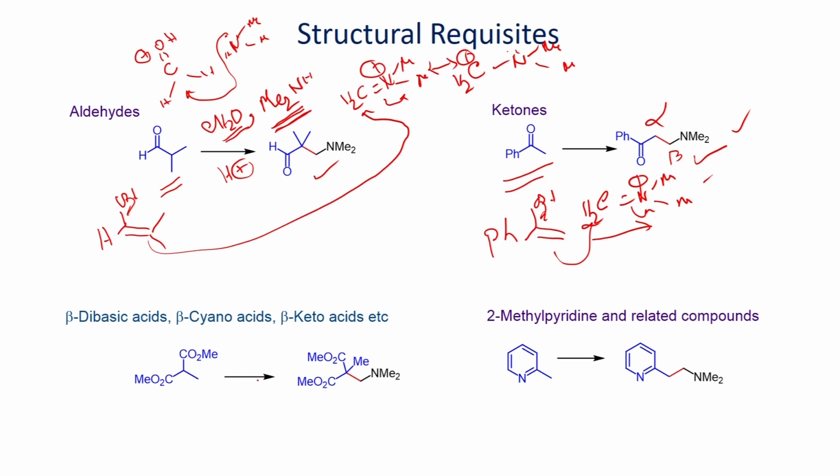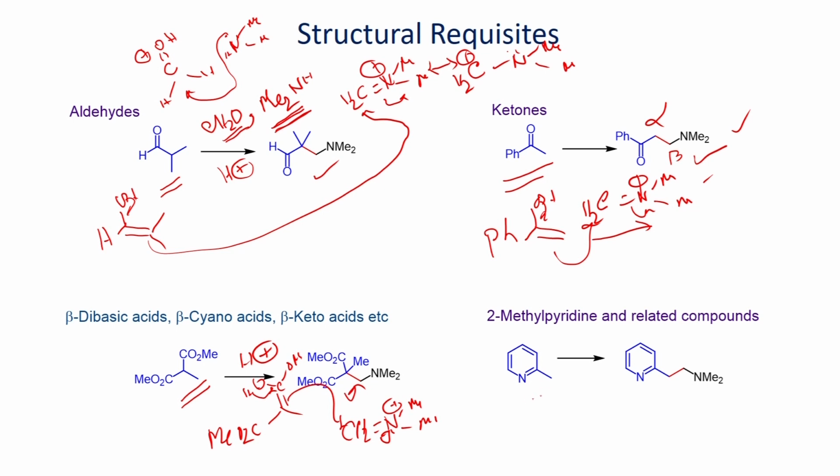You can also use, in place of aldehyde and ketone, this diester, which can also enolize in the presence of a catalytic amount of acid, which can now undergo addition reaction, and you will be able to form this compound.